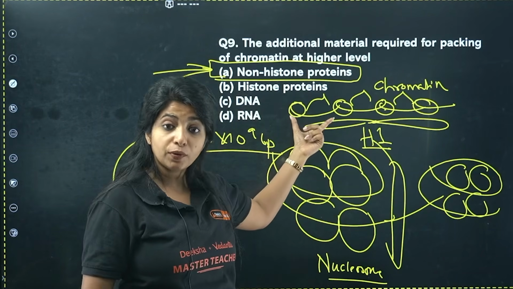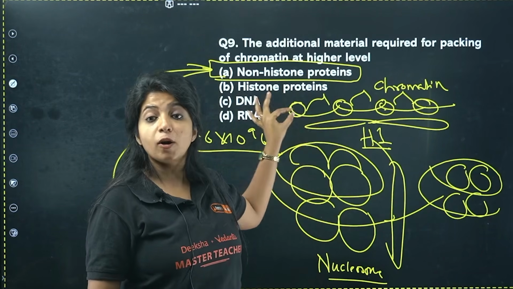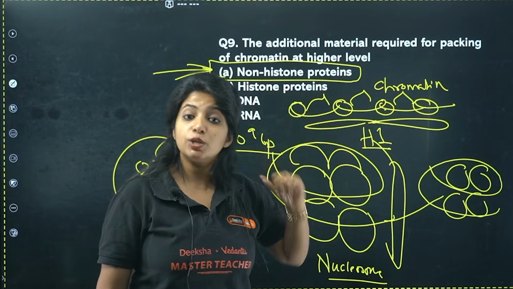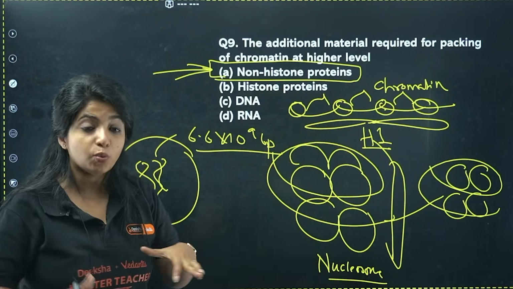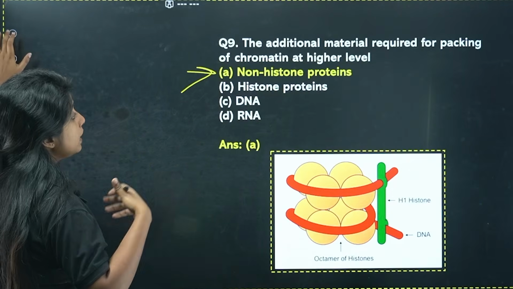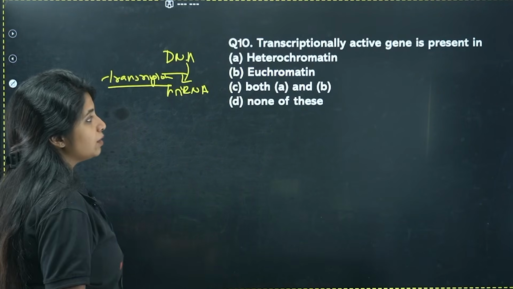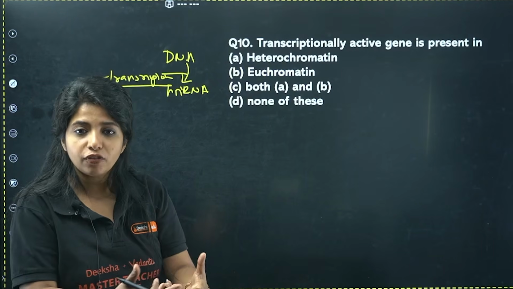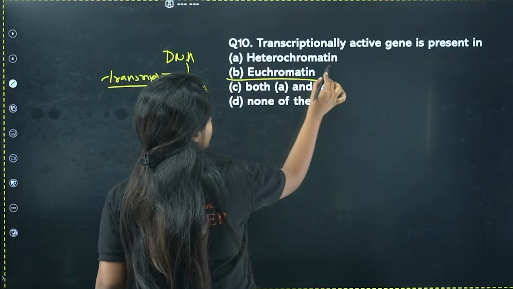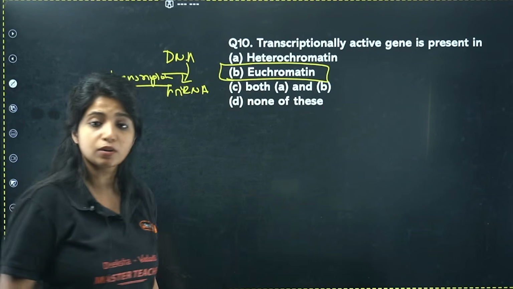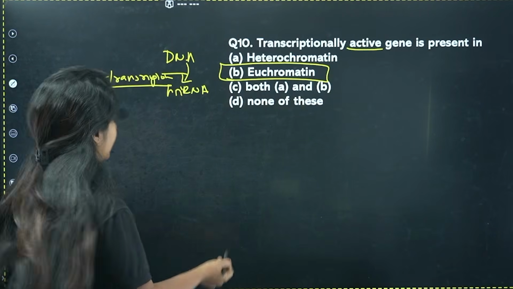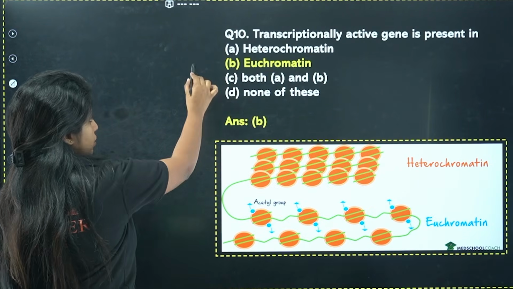Since you have space over here in euchromatin, RNA polymerase can come and attach over here and do the process of transcription, which is why we say euchromatin is transcriptionally active, whereas heterochromatin is transcriptionally inactive, because there is no space for the enzyme to come and attach. So your answer for this question is going to be B, because you are being asked about the active molecule. Got it? Yes.